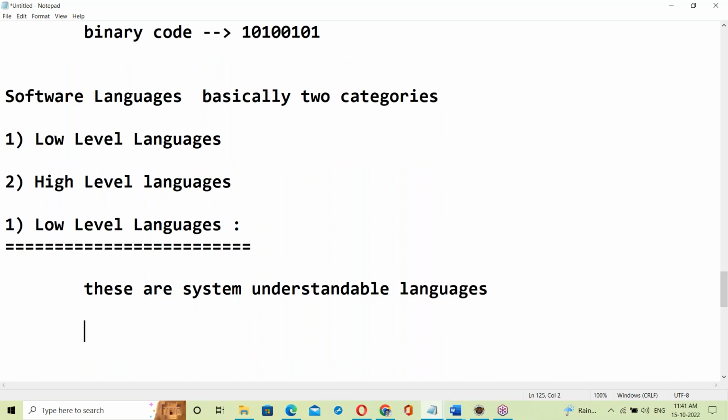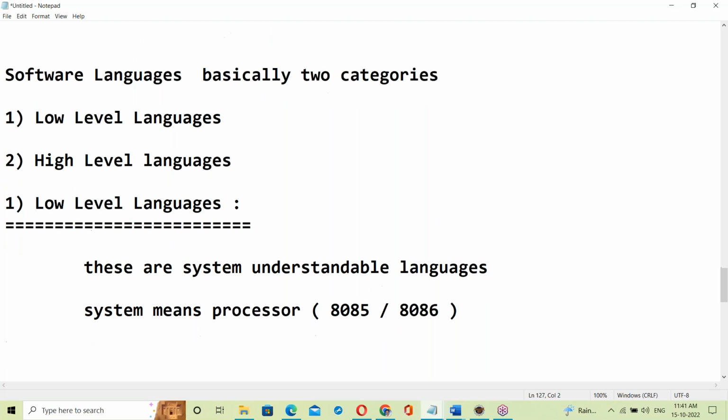Here, system means the processor, the microprocessor, like 8085 and 8086. The 8085 was before the 90s. From the 90s onwards, we use 8086. Processor based. So system means processor.